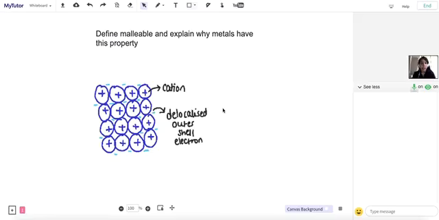Define malleable and explain why metals have this property. So malleable means that metals can be struck or hammered into different shapes without breaking that giant metallic structure.